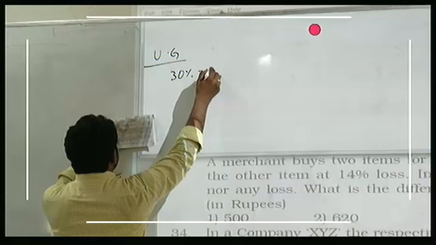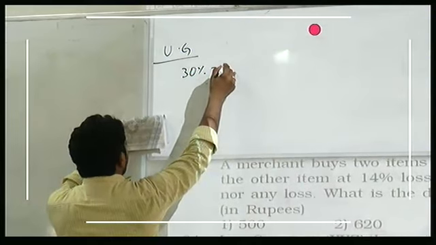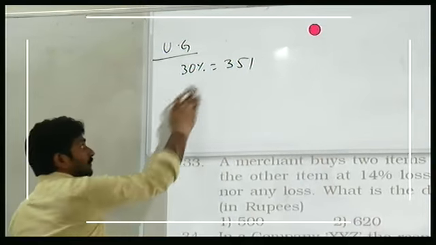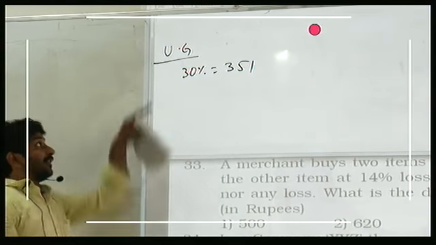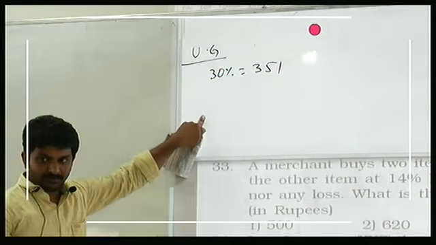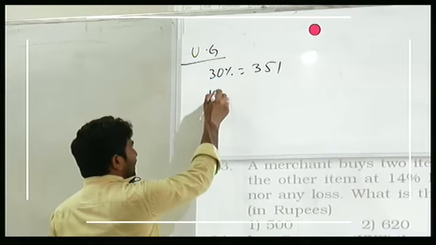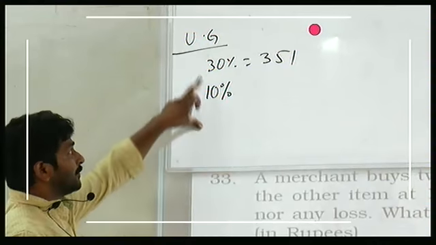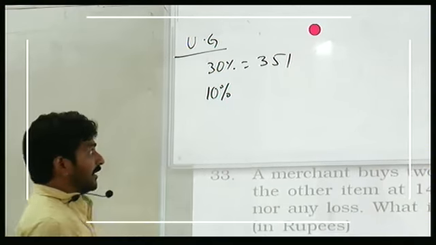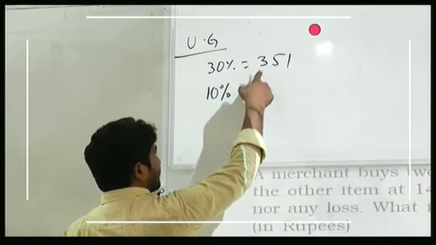30% is given as 351. And if you can calculate 100% value, then that will give you total undergraduates. Yes or no? Let me first calculate 10%, then I will go with 100%. How will you get 10% using 30? Divided by 3. Calculate, divided by 3.